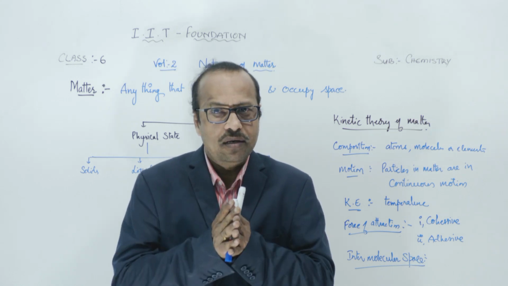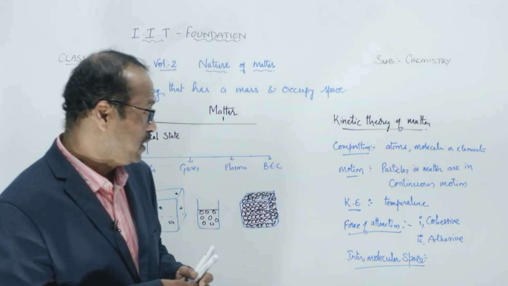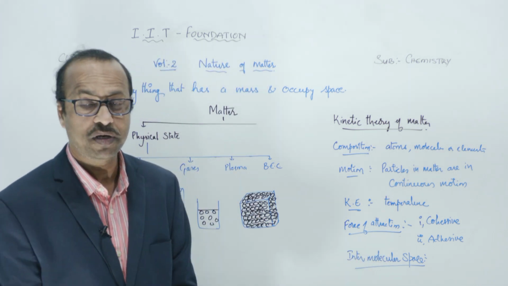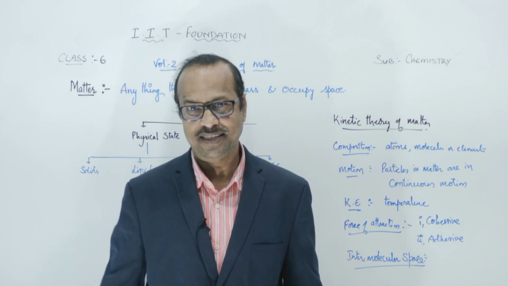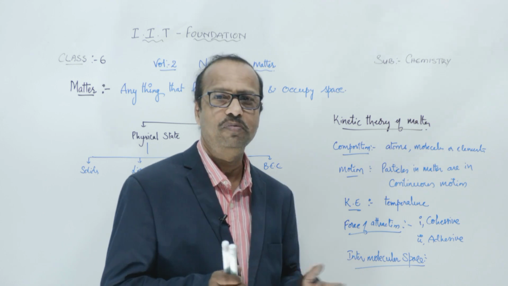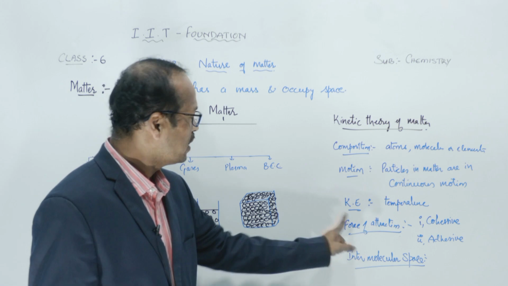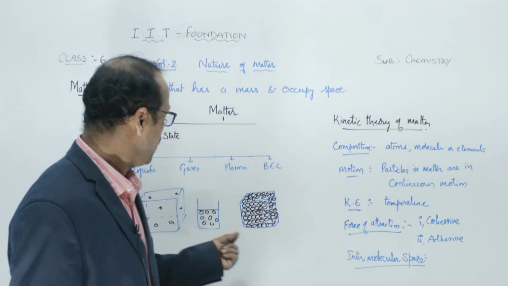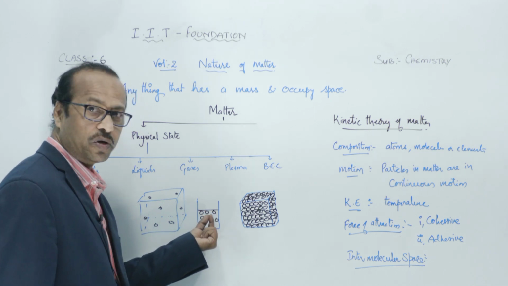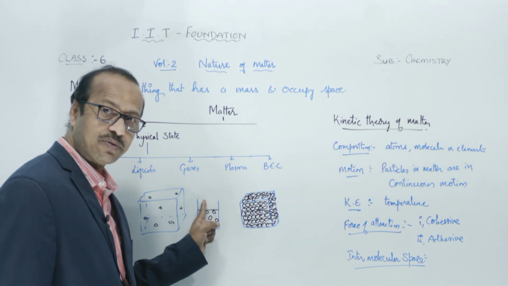So when they are strongly attracted, the space between them decreases. So here the force of attraction and intermolecular space are inversely proportional to each other. Inversely means what? If one increases, the other decreases. For example, if the force of attraction increases, then the space between the molecules decreases. Here the space between the two molecules is very less, so the force of attraction is more. Comparatively, here the space between the two molecules is increased, so the force of attraction is decreased.